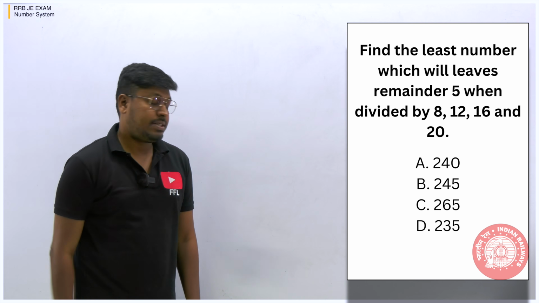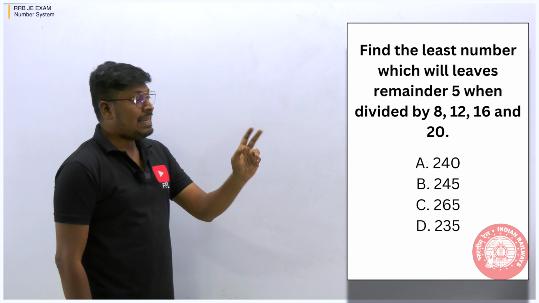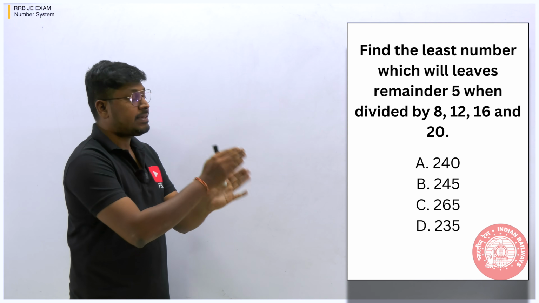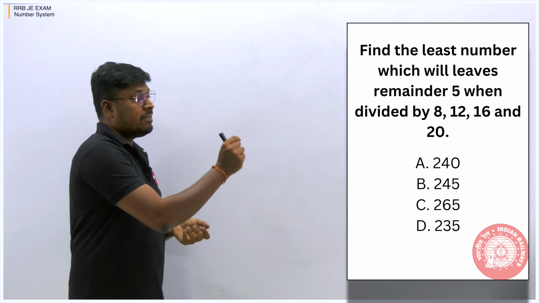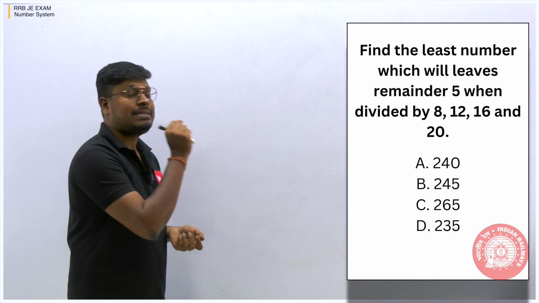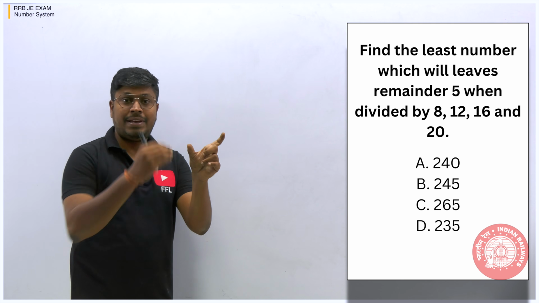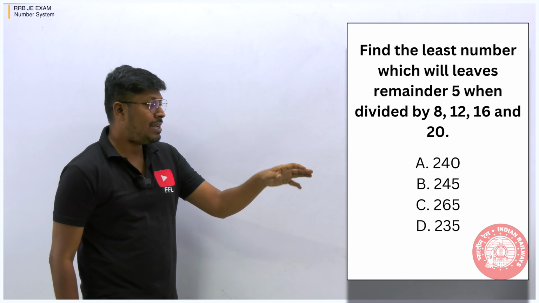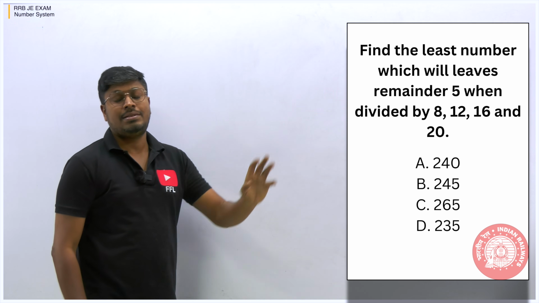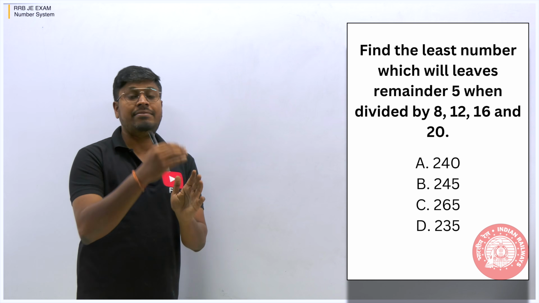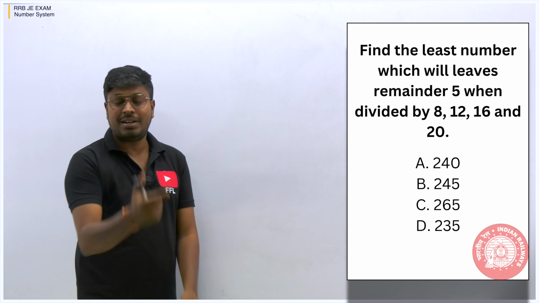So here is the first question. Find the least number which leaves a remainder 5 when divided by 8, 12, 16 and 20. So we have to find that least number. When that number is divided by either 8 or 12 or 16 or 20, it should leave a remainder 5. So we need to find what the number is.